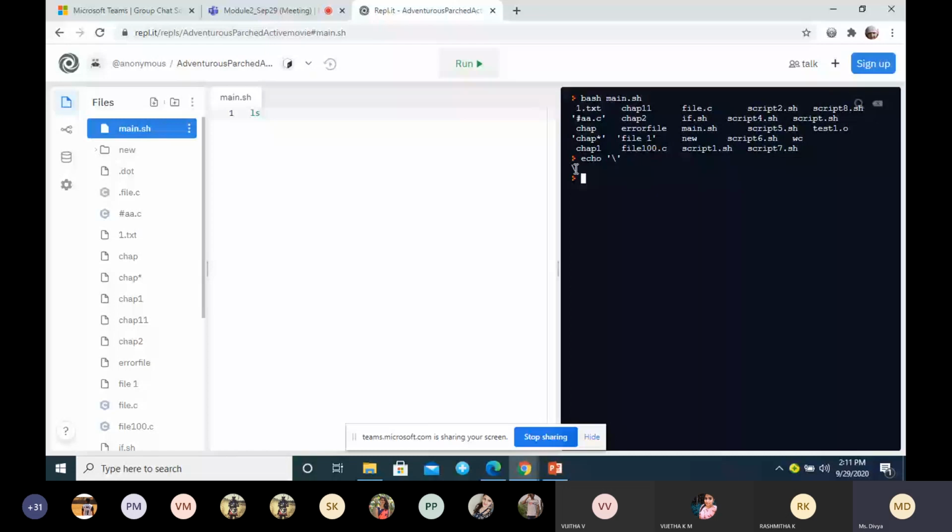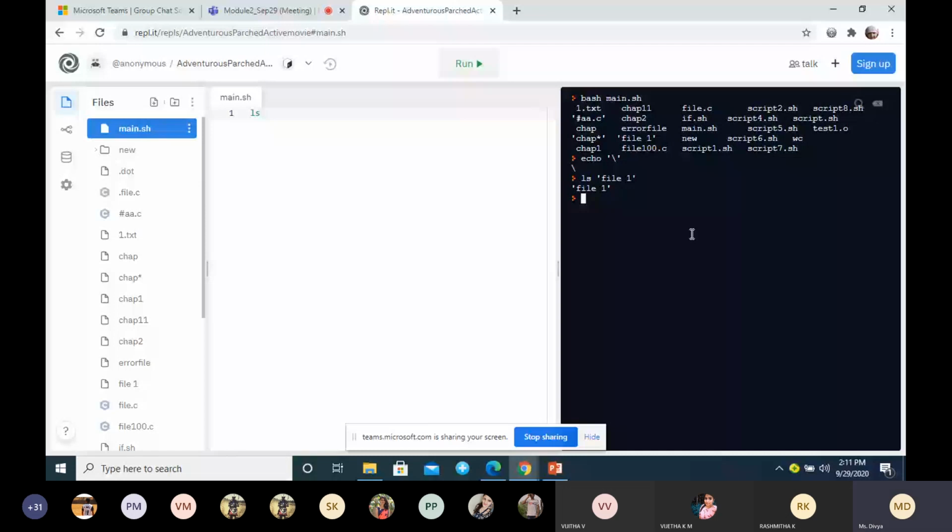Similarly, if I want to list file 1 with the space, I can place it within a single quote or a double quote, and now it will display as it is.